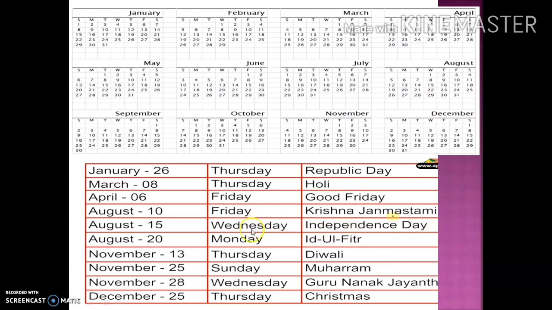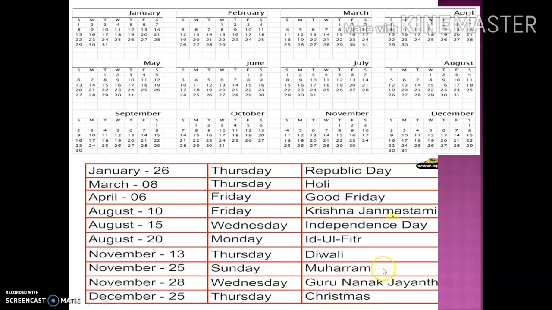Similarly, all other festivals like Good Friday, Janmashtami, Eid-ul Fitr, Diwali. Diwali is your big festival. It comes on 13th November according to the calendar of 2000. So, on which day does this festival fall? So, go in the month of November, look on the 13th date, it falls on Thursday. Students, 13th November is on Tuesday. So, our festival of Diwali falls on Tuesday.